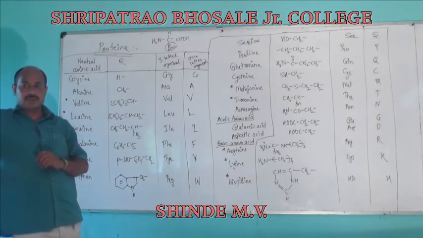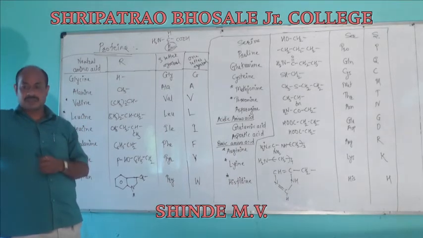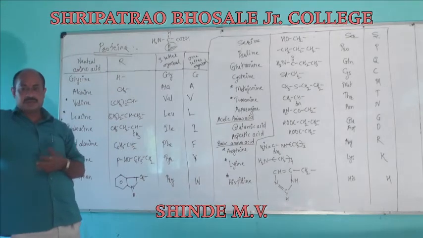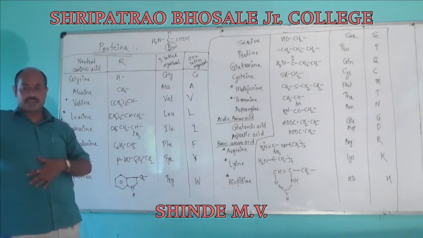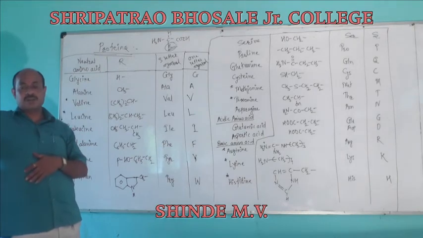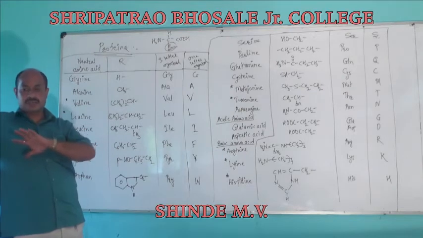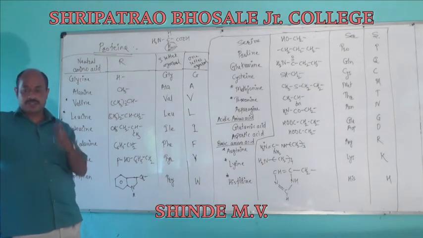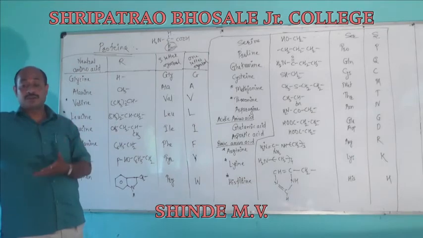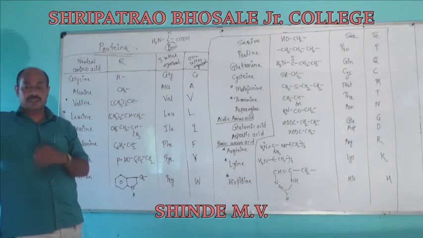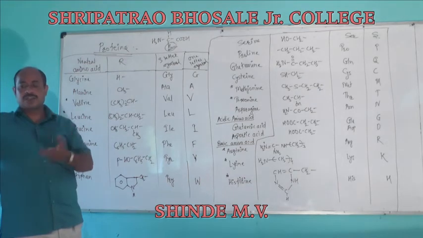Essential amino acids are those which are not prepared in the body. When we eat meat, the parts we eat are digested in our body, and the proteins are hydrolyzed during digestion to form amino acids. These amino acids are carried through the blood circulation towards the cells. Cells can take those amino acids and generate proteins, or the proteins can generate amino acids.